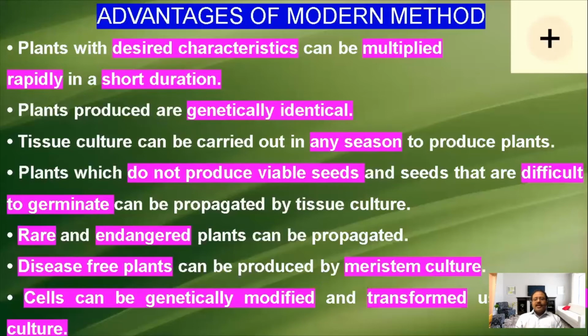Okay, some of them are endangered. Endangered means going to be extinct. In that condition, we can make the plant grow. Then we can get the seed. We can produce the next generation.